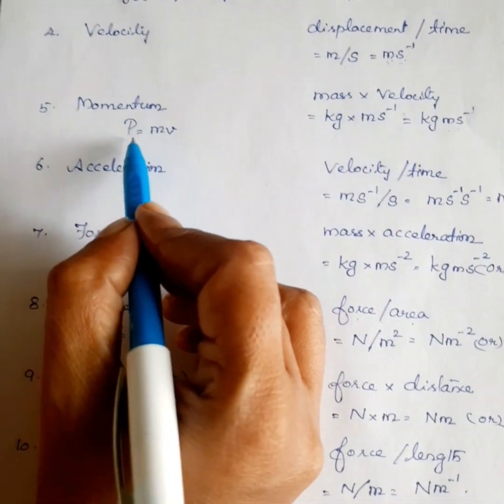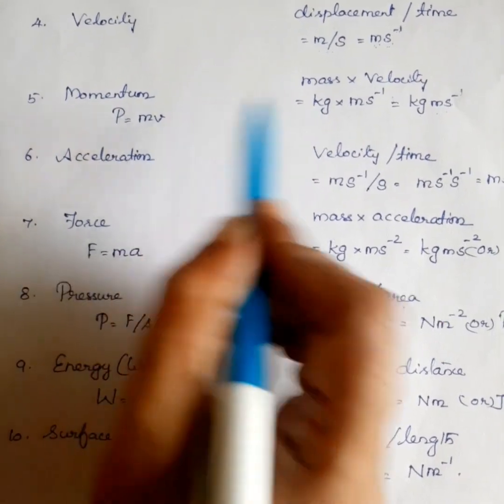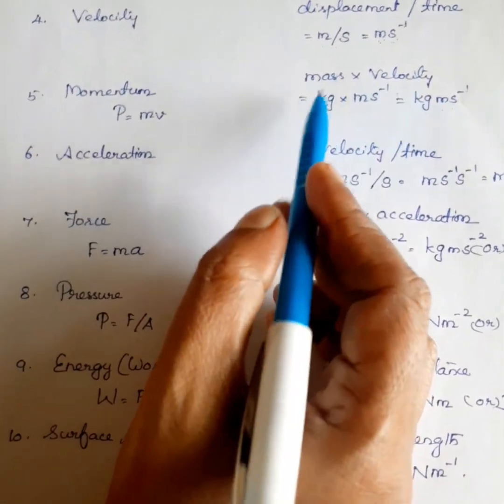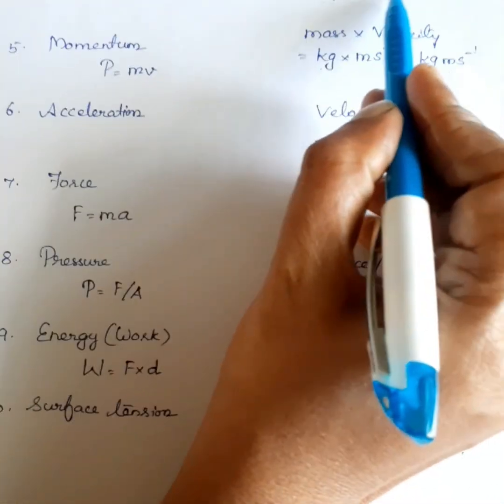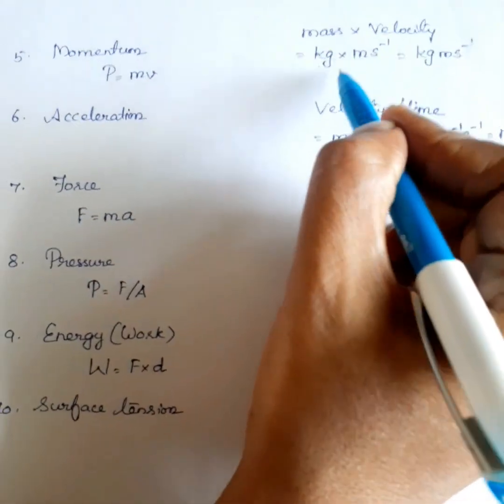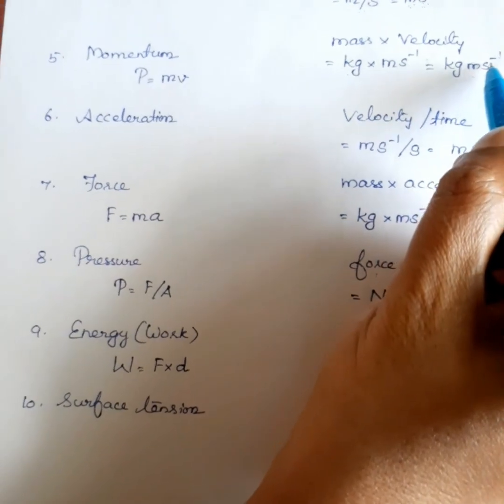Momentum formula: P is equal to m into v. Mass into velocity. So, what's the unit of mass? Kilogram. What's the unit of velocity? Meter second power minus 1. So, kilogram meter second power minus 1.